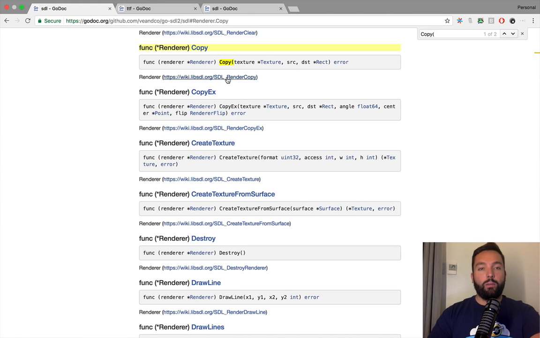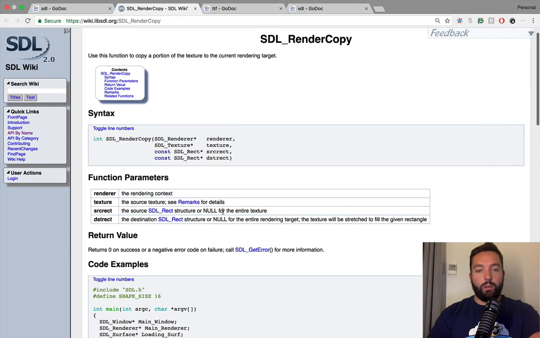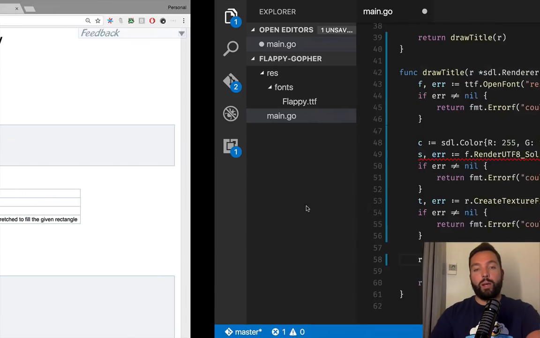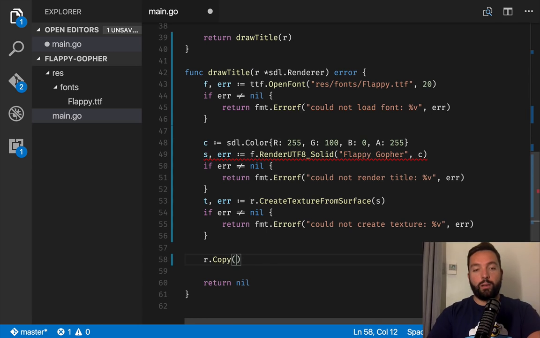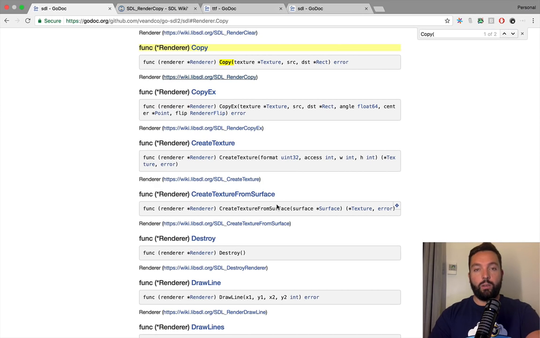And if we look at the documentation, if null is the source, we use the entire texture. If null is the destination, it will render in the entire target. So we can try with null. We're going to copy that texture into null, and that will return, let's see, an error.